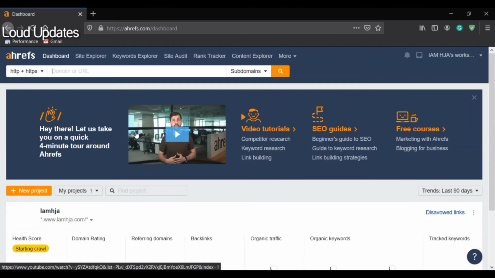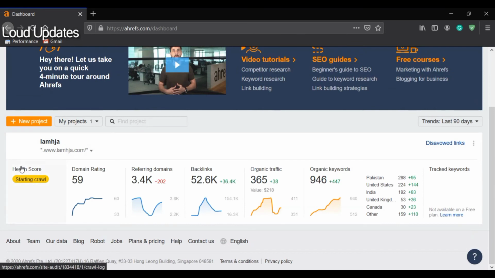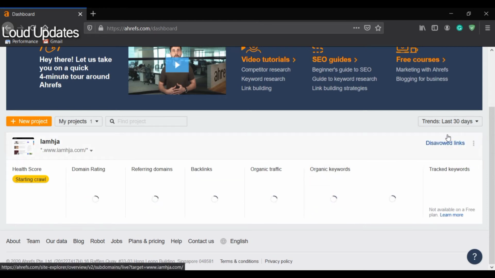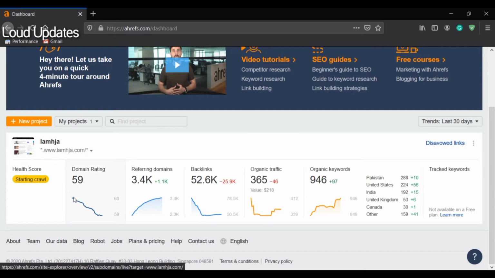And now here you can see some of your website reports. Starting crawl, the domain rating is 59, referring domains 3.4k, backlinks 52k, organic traffic, I think, is, I think this shows me daily organic traffic or monthly. Monthly my traffic is too much, that's not good. Organic keywords is 946. I think this is not showing me the exact number of organic traffic.